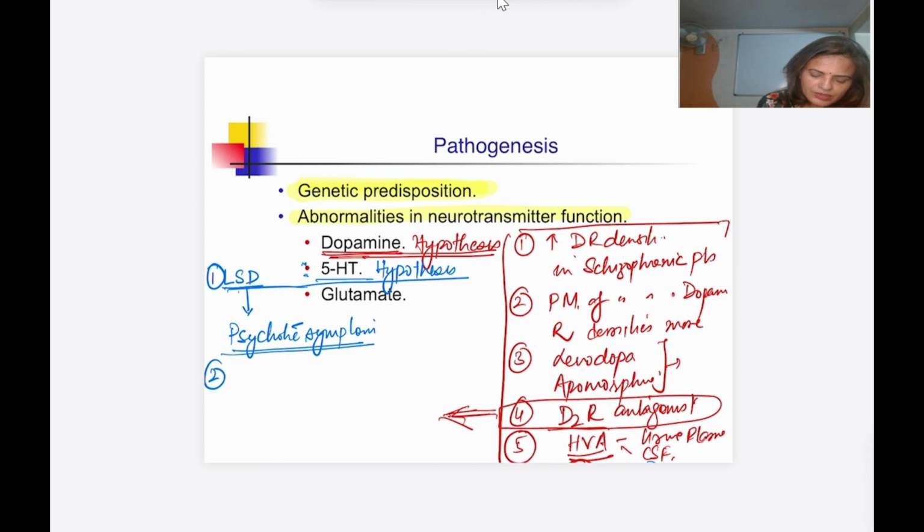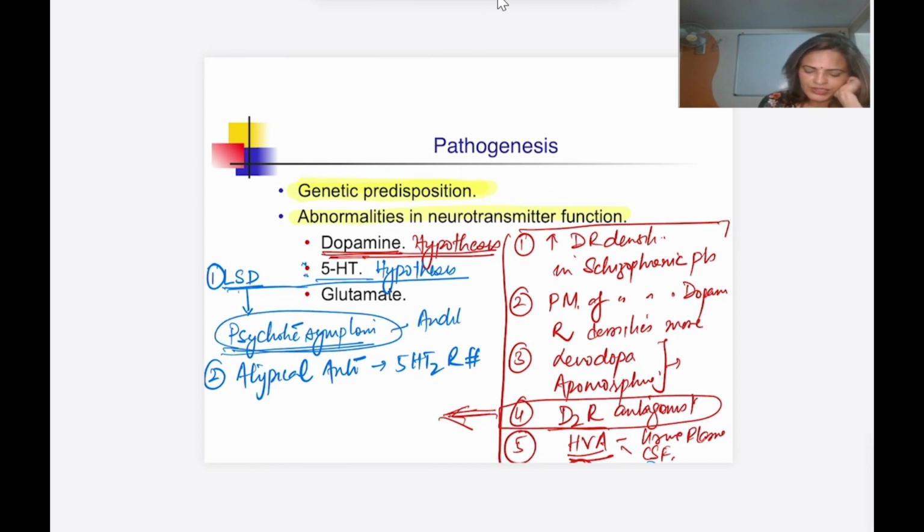Number two, the atypical antipsychotic drugs act by blocking the 5-HT2 receptor. They are effective as antipsychotics. The only difference with LSD is that the psychotic symptom, the hallucination, is not auditory; sorry, it is a visual hallucination that is seen with this, not the auditory hallucination. So this is the number 2 hypothesis. One is the dopamine and another one is the 5-HT hypothesis. So atypical antipsychotics act by blocking the 5-HT2 receptor.